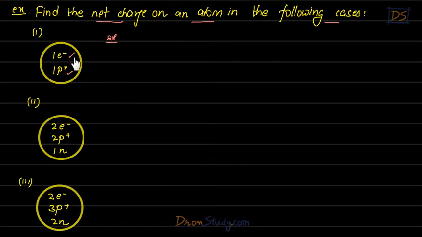See, this has one electron and it has one proton, students. Because it has one electron, there is -1 charge. Now because it has one proton, it will have +1 charge, right? So the total charge inside this atom is how much? Obviously it is 0. So that is our answer, that the total charge inside this atom is 0. Now we have to do the same thing here. Inside this second atom, we have 2 electrons, 2 protons and 1 neutron. We have to tell what is the total charge inside this atom.